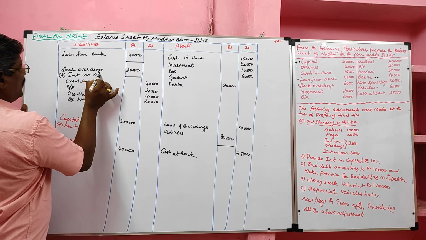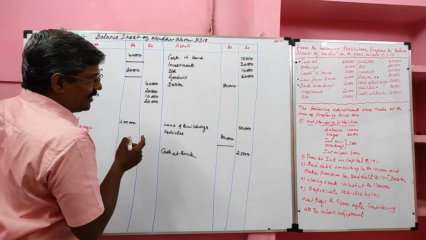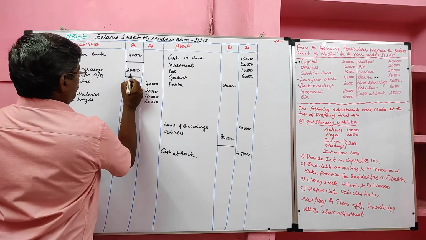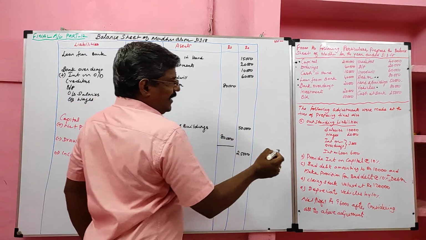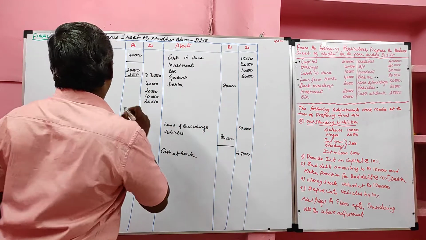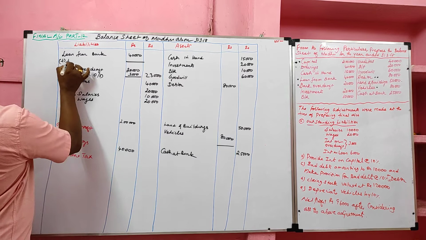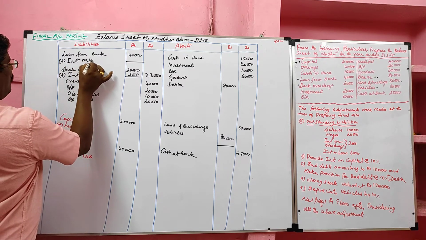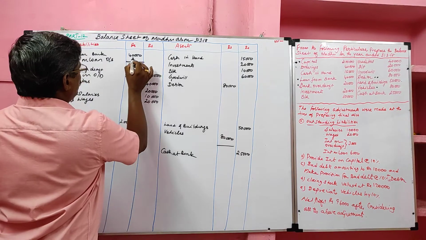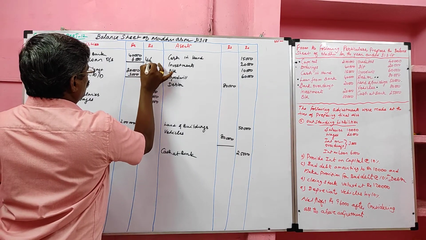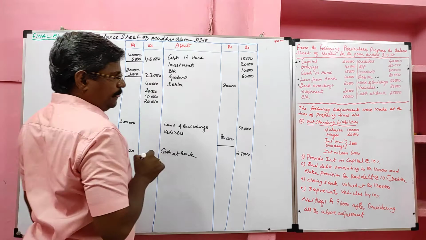We should not write it separately. It should be added with the overdraft. Likewise, interest on loan outstanding should be added with the bank loan. Interest on loan outstanding, value 6,000, so total 46,000.